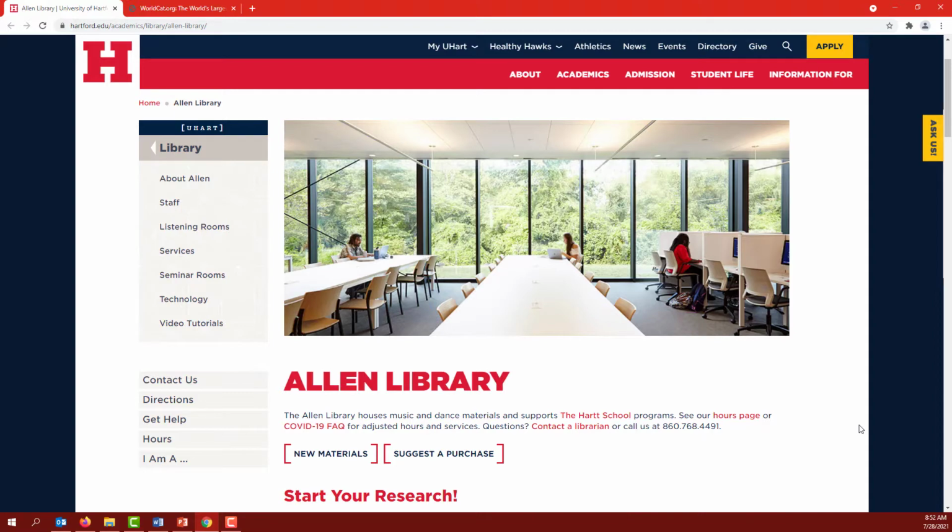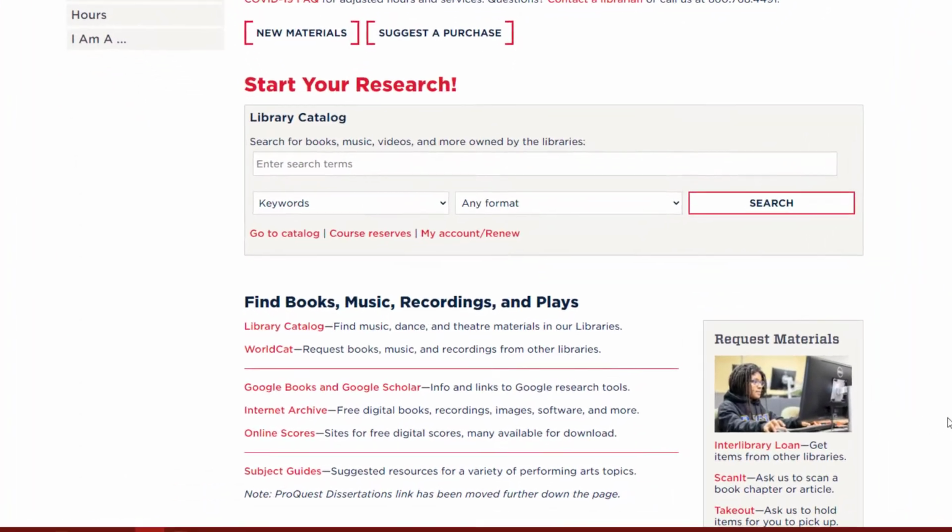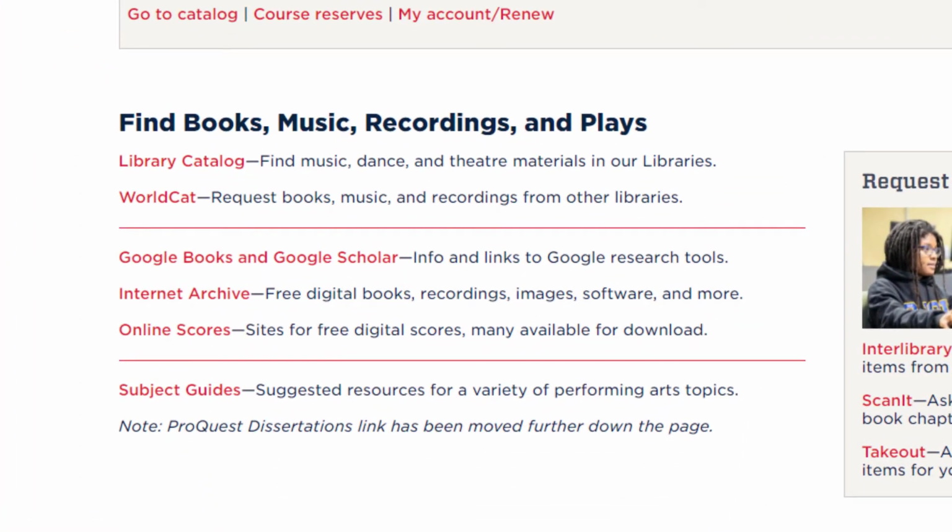The easiest place to access WorldCat is on the Allen Library homepage in the Find Books, Music, Recordings, and Plays section. Just click the link to WorldCat to open it.